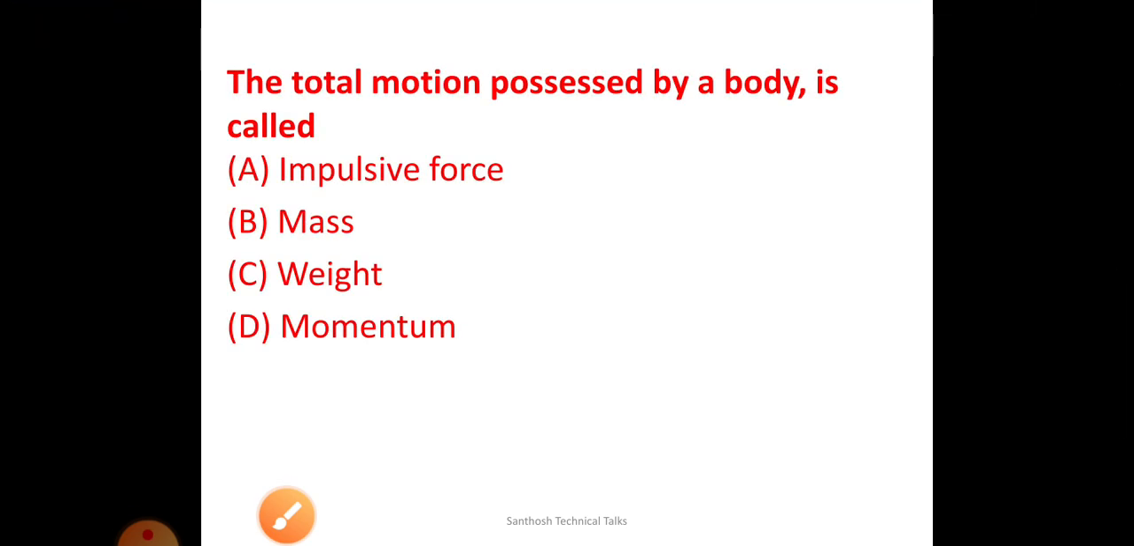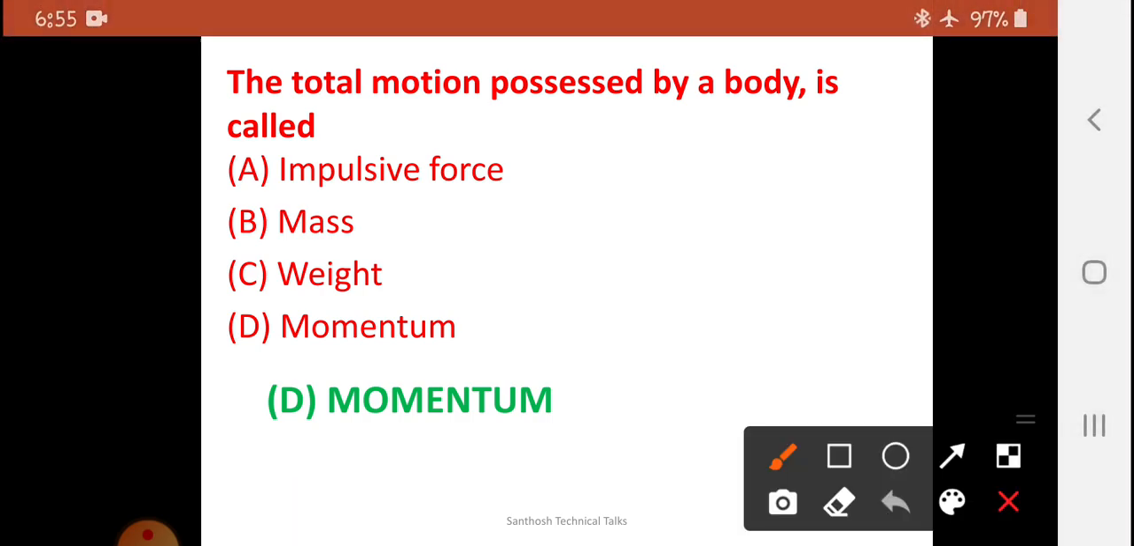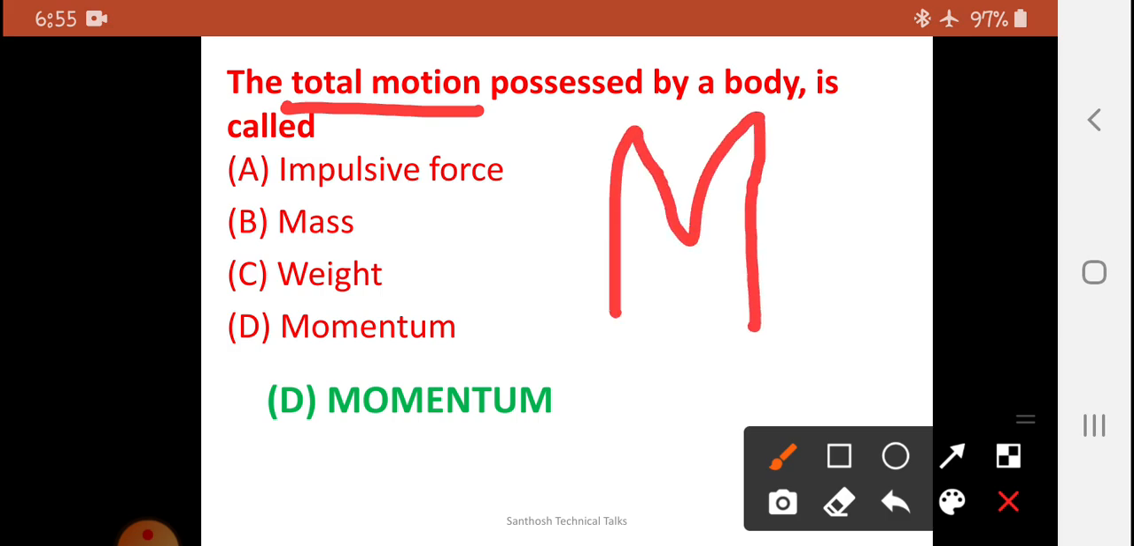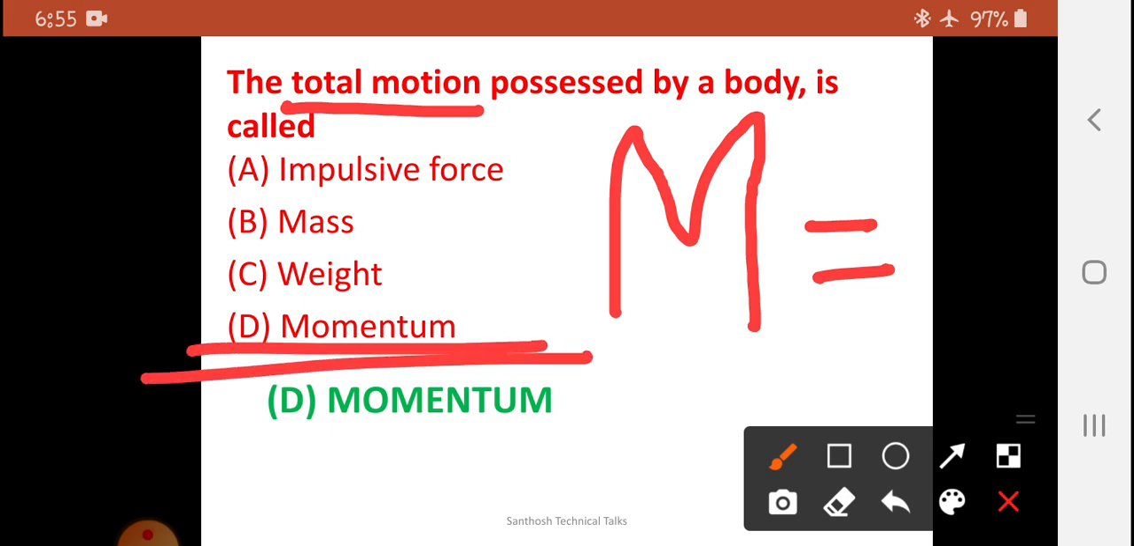Next question is a very superb question. The total motion possessed by a body is called momentum. You can easily understand: the total motion is called a big M. Big M is called momentum.